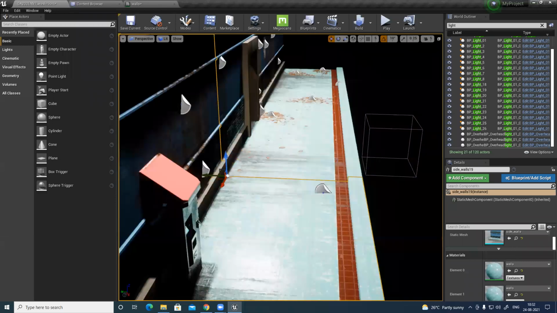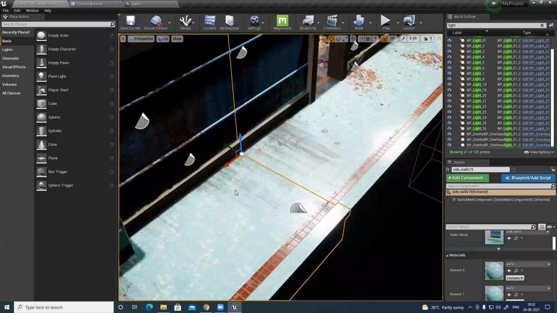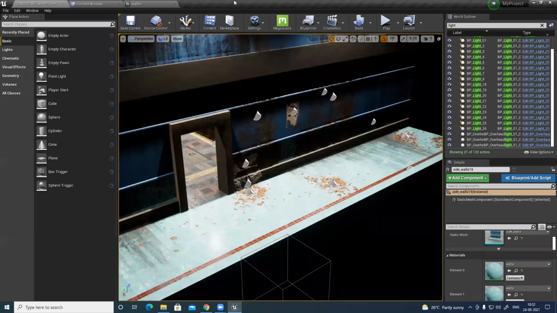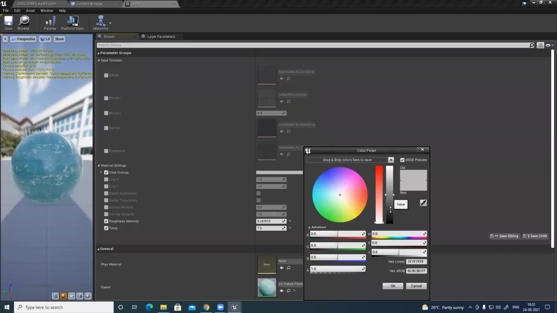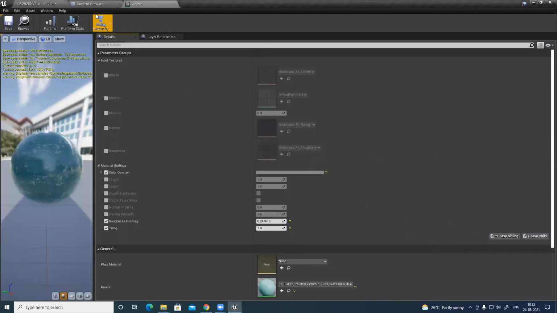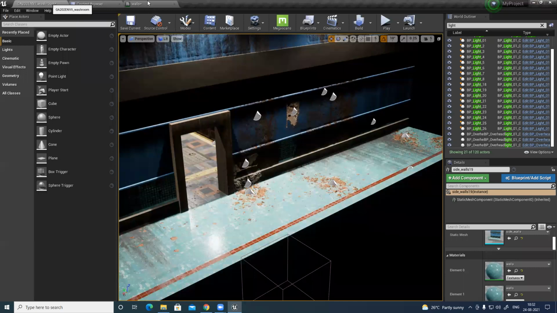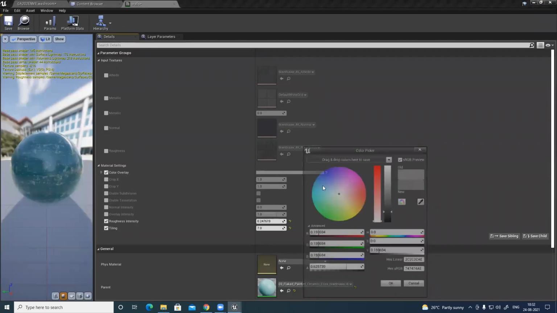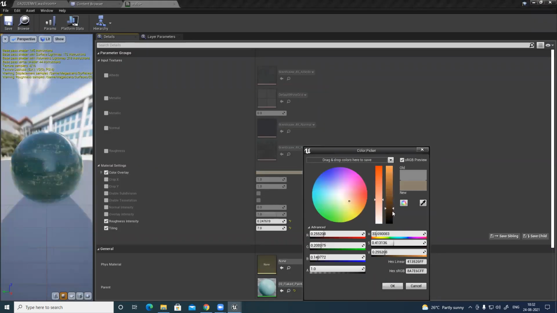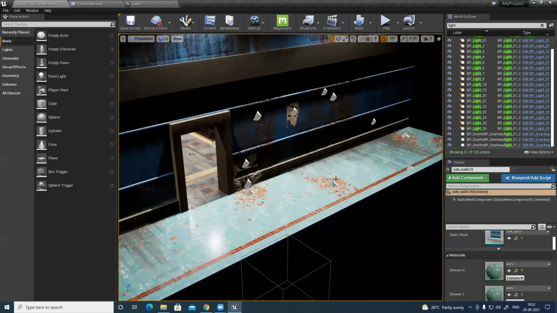I got a little reflection and color. I feel it's a little lighter, so I'll just make it slightly darker. This looks much dirtier in color.